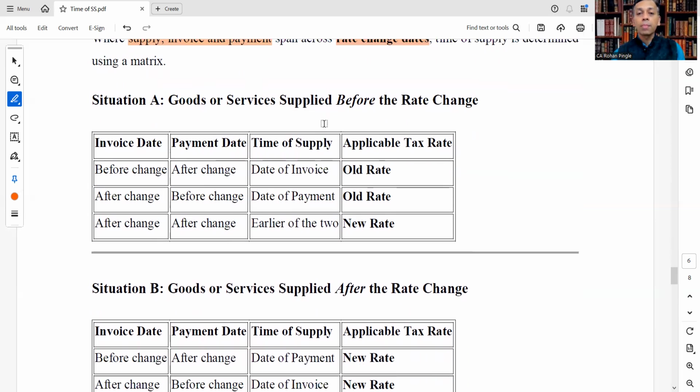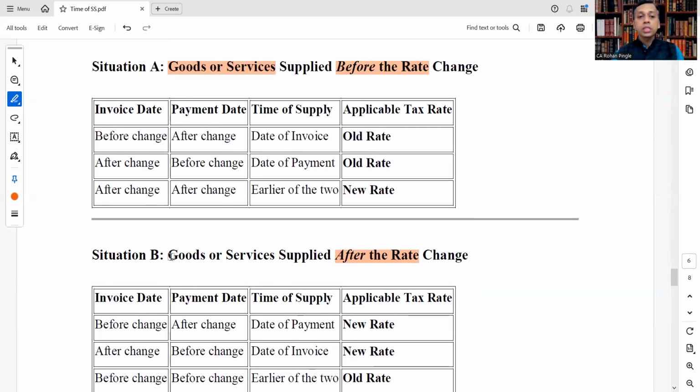Goods or services supplied before the rate change. This is the main part of the topic under section 14 in change in rate of tax. You have to focus on before the rate change and after the rate change. Situation A: goods or services supplied before the rate change, and situation B: goods or services supplied after the rate change.